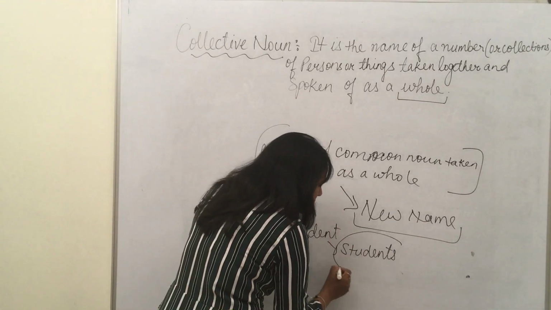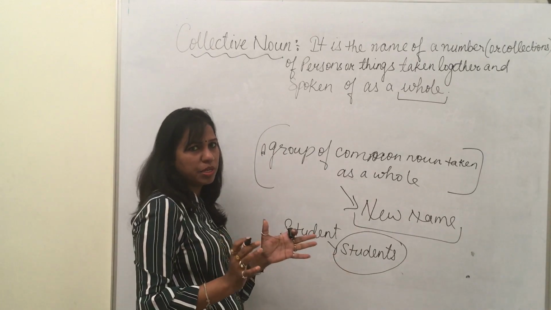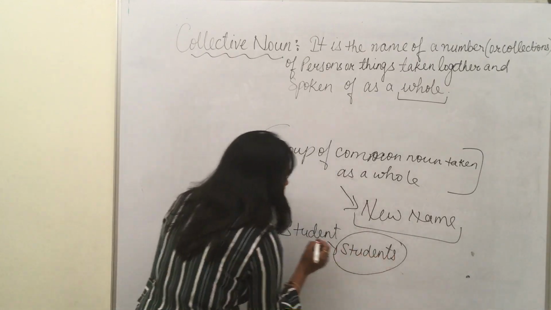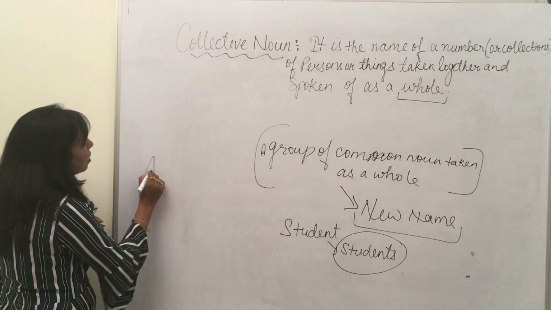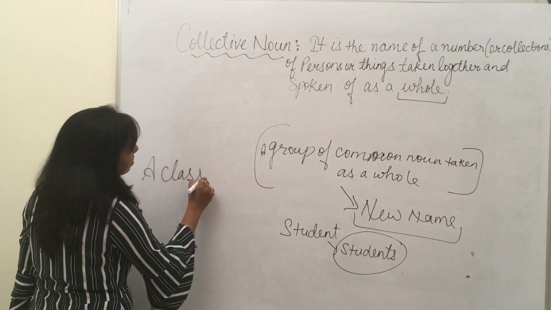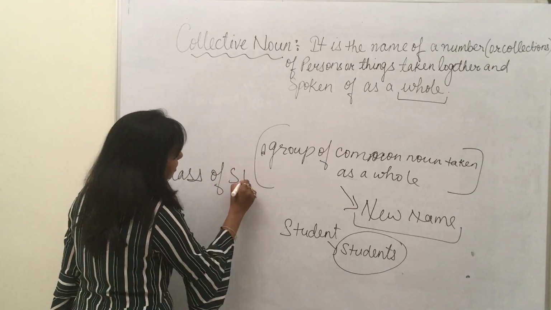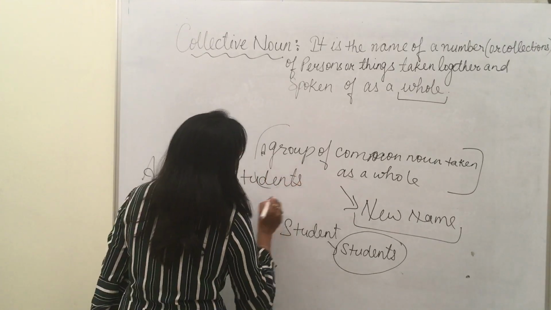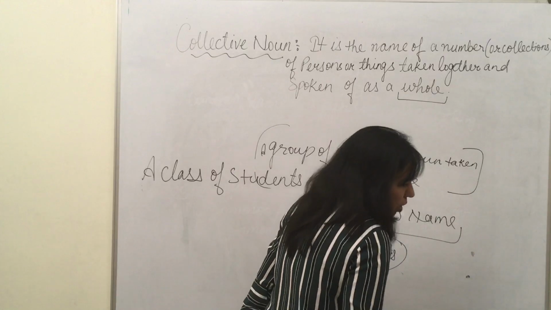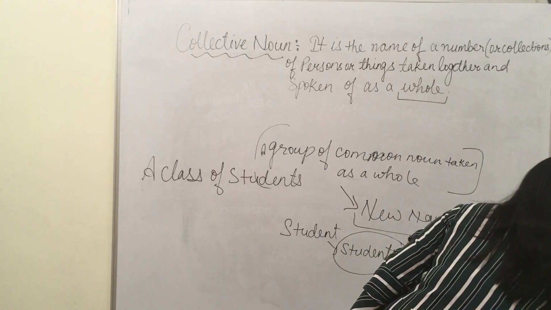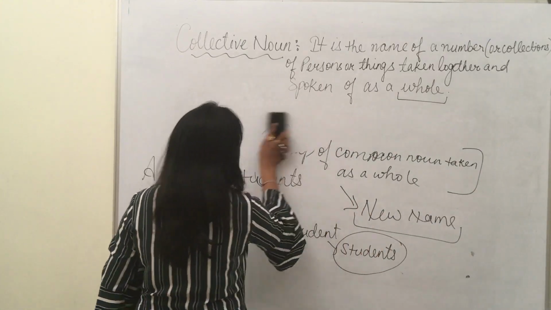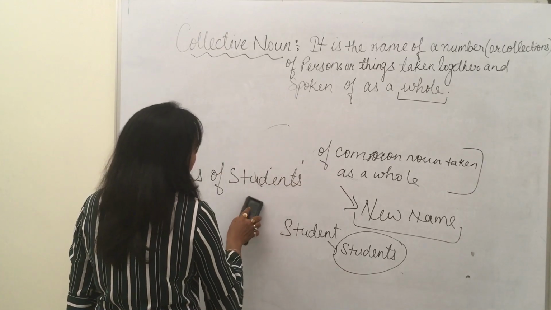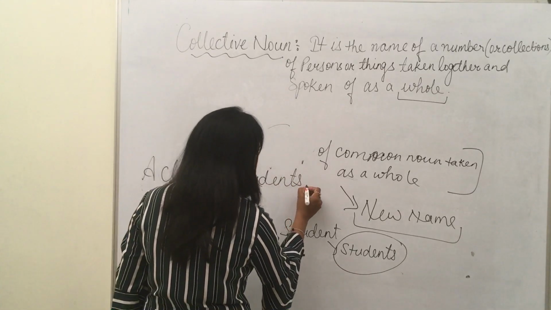When collectively I give a name to a group of common nouns, I write a class of students. Here I am giving a name to it.